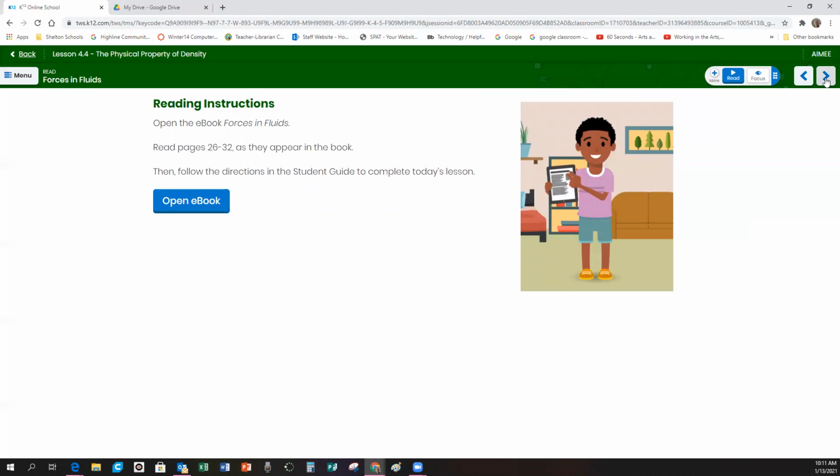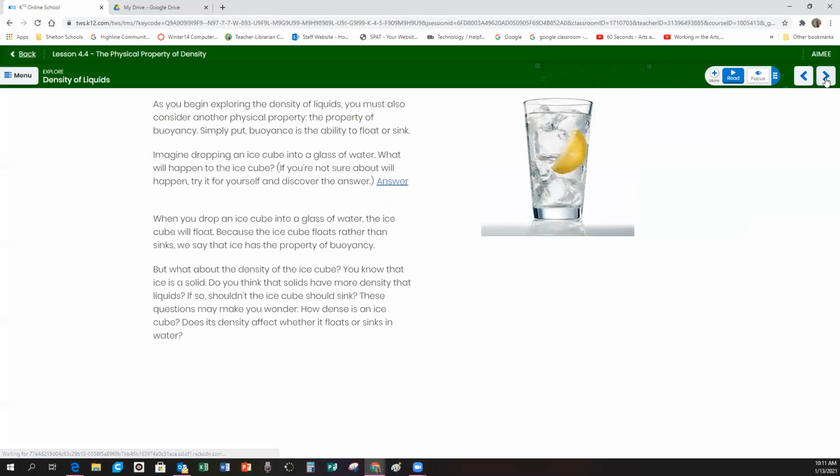I'm going to skip the ebook. It goes over the same information in the rest of our lesson. As you begin exploring the density of liquids, you must also consider another physical property, the property of buoyancy. Simply put, buoyancy, it's actually pronounced buoyancy, is the ability to float or sink.